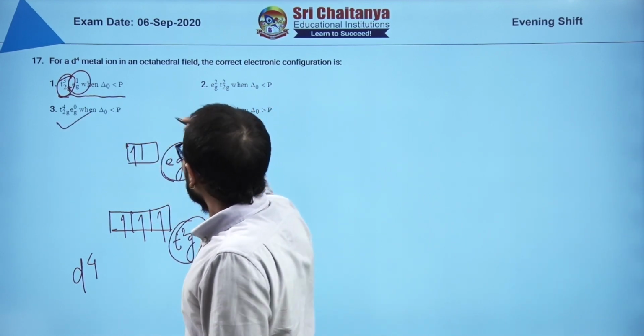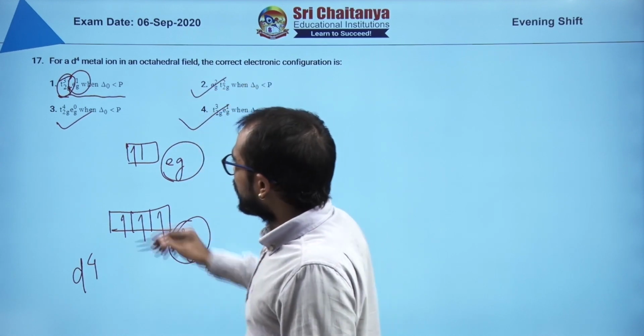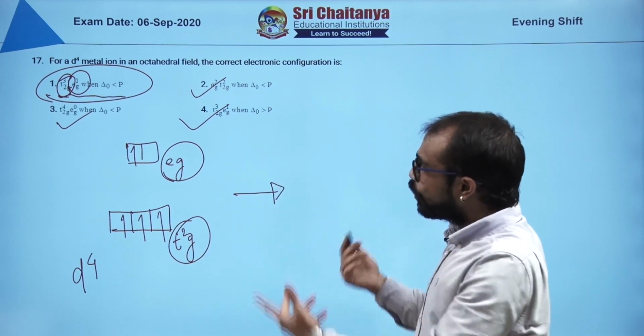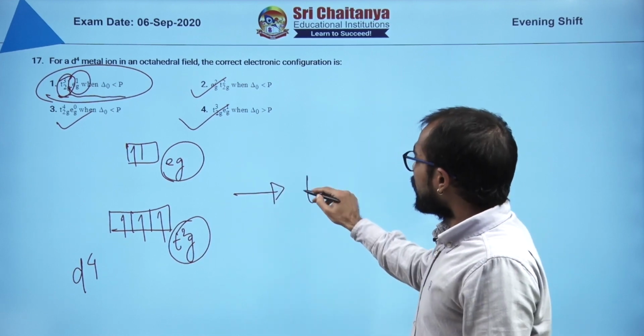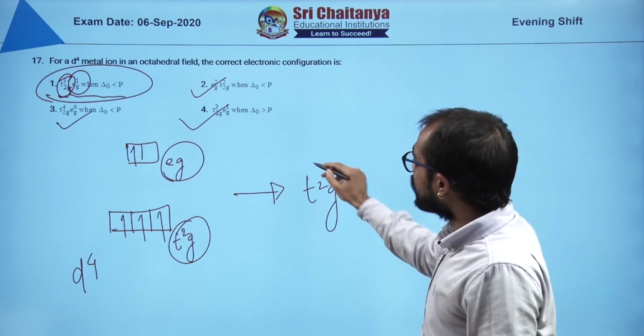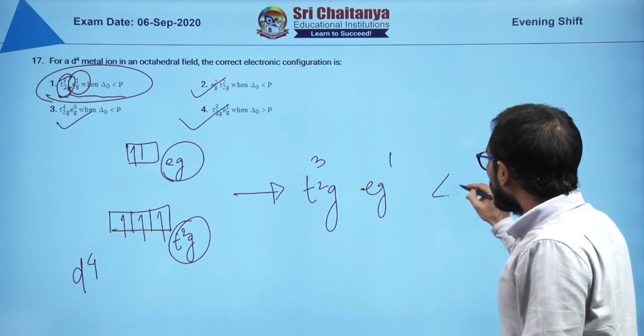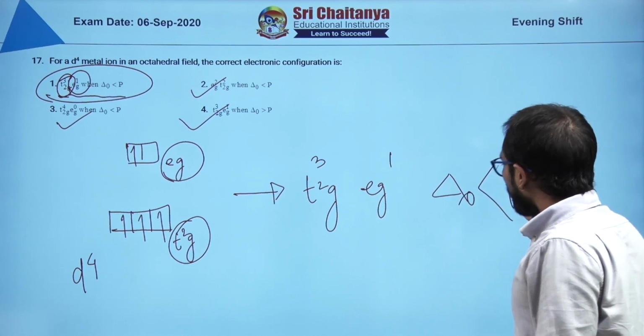Other options are incorrect, you check it yourself. This is the appropriate answer. That means the configuration here you cannot see, I have overlapped it. So I am writing again t2g, how many electrons? 3 electrons, and eg, how many electrons? 1 electron, when delta O is less than pairing energy.